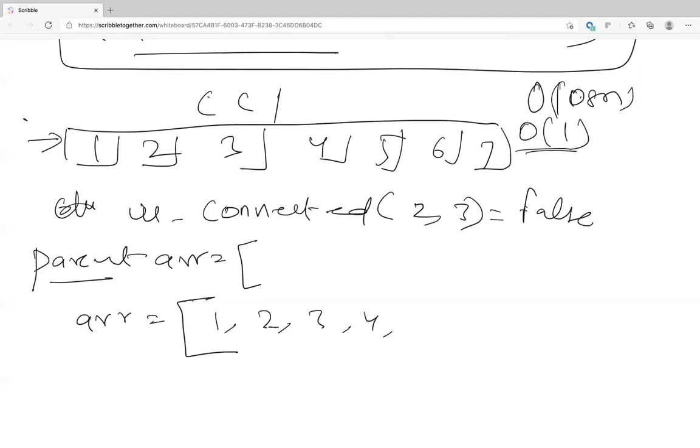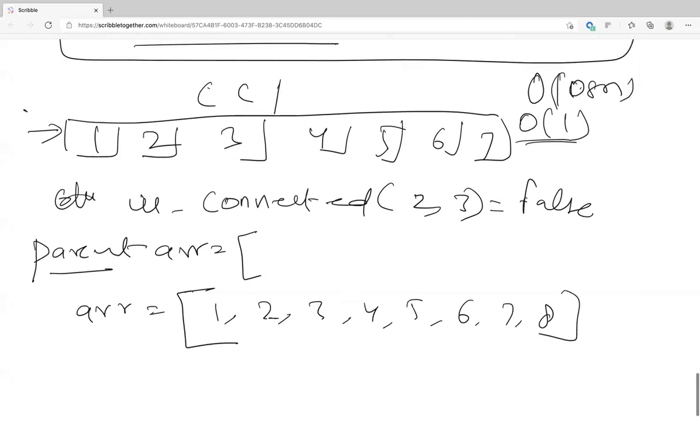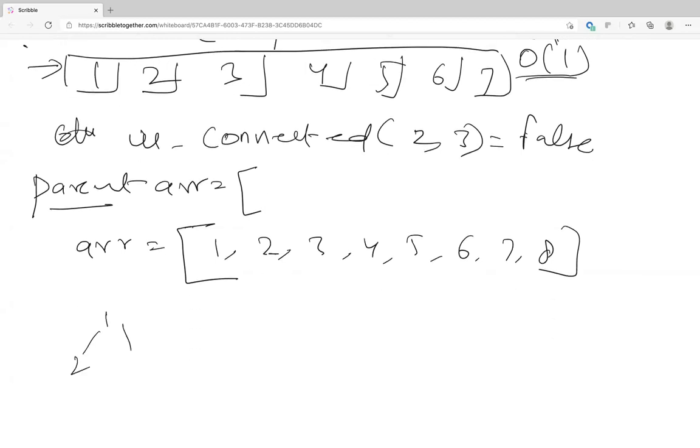Ankit, why do we need parent? Where did parent come from? No. So basically, what I'm saying is, each node belongs to its own cluster, and that cluster we put an ID to it. Oh, okay, got it. Is that clear, guys? So let's say 1, 2, and 3 are connected, right? So we are just giving this cluster a number. We can give it any name. We can give it A or B or C. We can give it 1 or 2 or 3, right? So that is the idea.